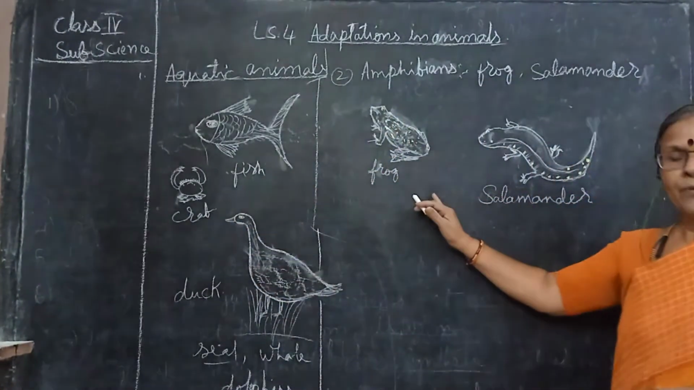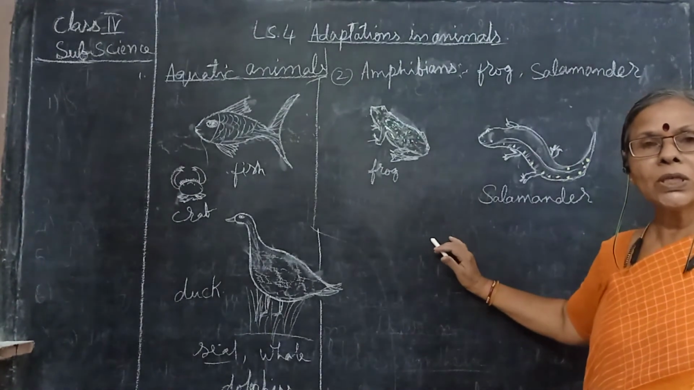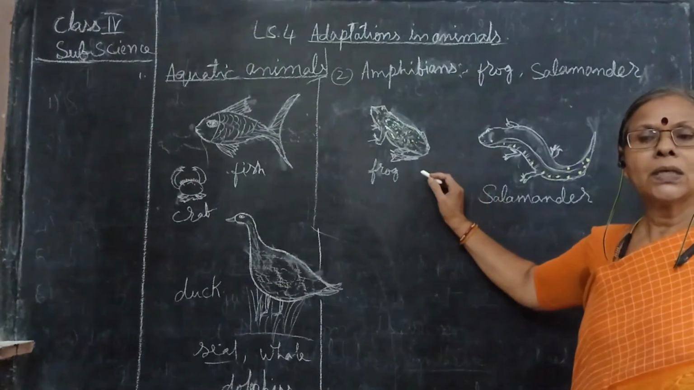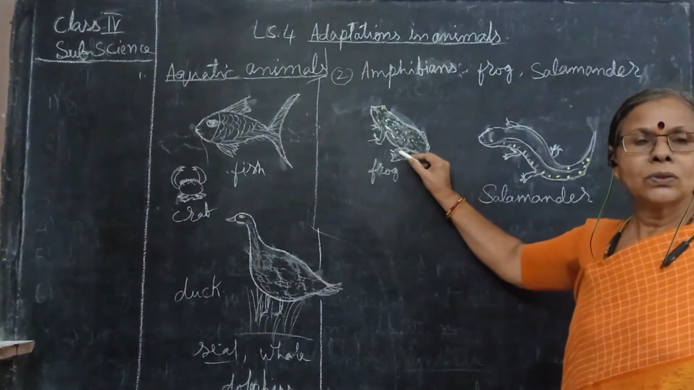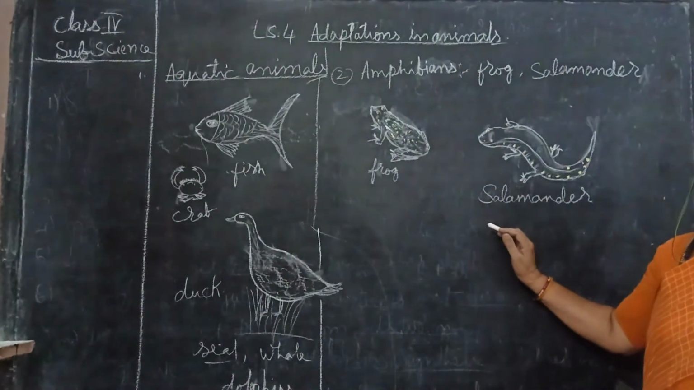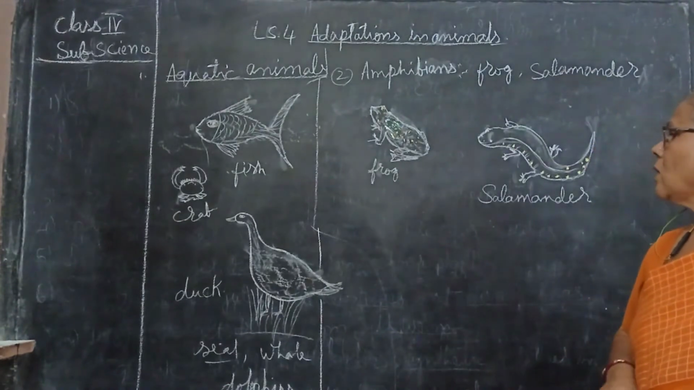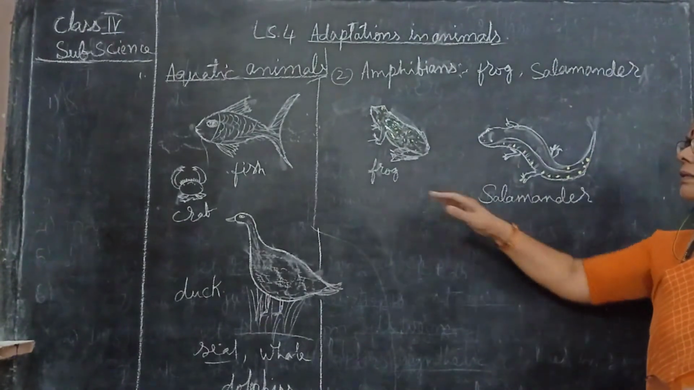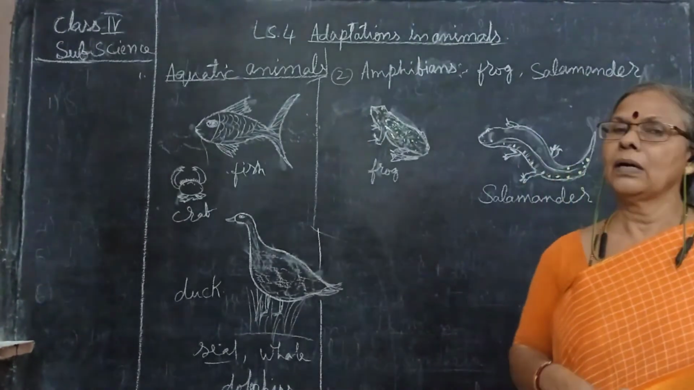Whereas these amphibians, these animals, they have both the organs. When they are on the land, they will be breathing through the lungs, and when they are in the water, they will be breathing through the skin. And now salamanders and frog, these are the examples of amphibians.